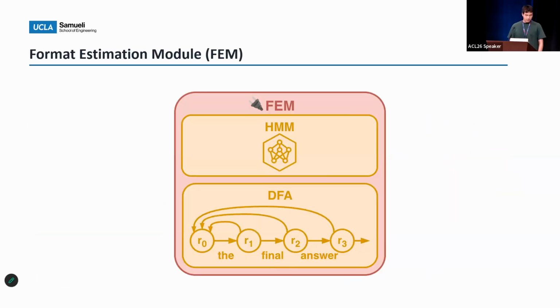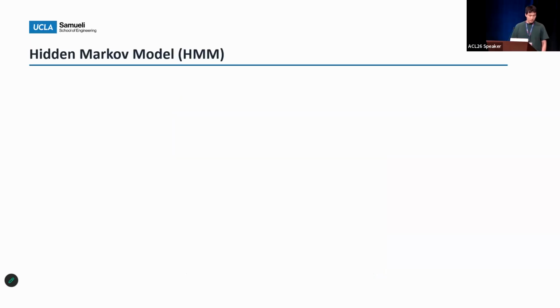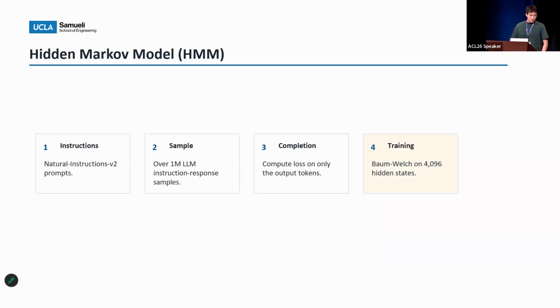Okay, let's take a closer look at the FEM module. There's a hidden Markov model, HMM, responsible for approximating the LLM next-token probability. And there's a DFA, deterministic finite automaton, which is responsible for encoding the format requirement. Let's start with the HMM first.